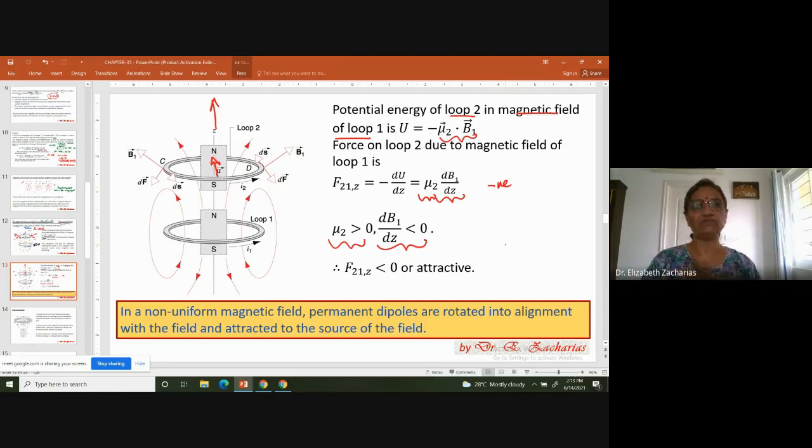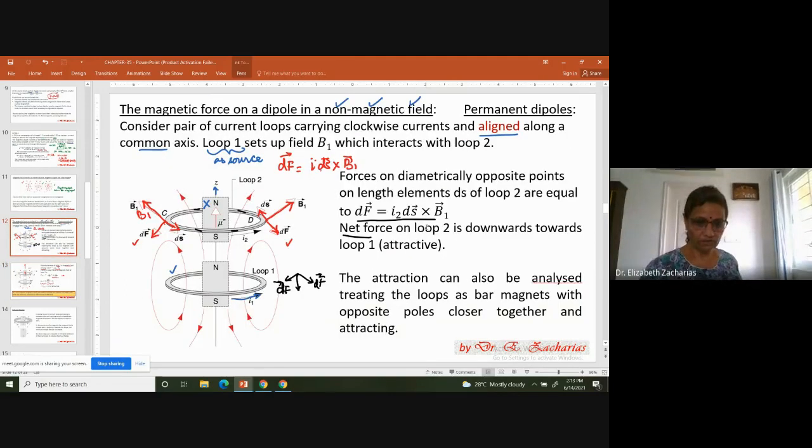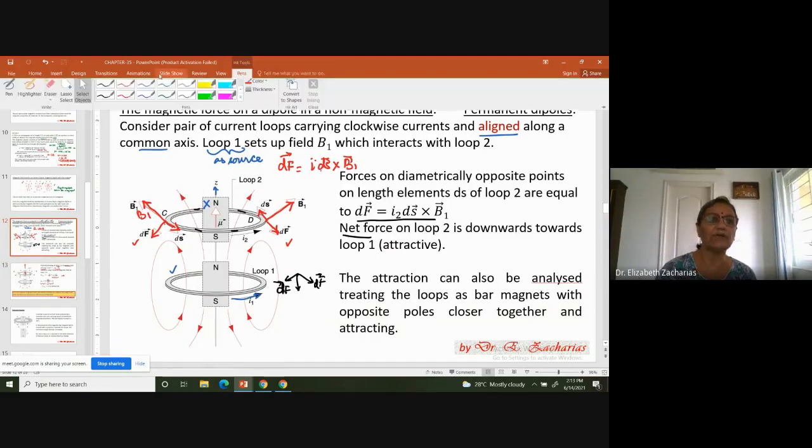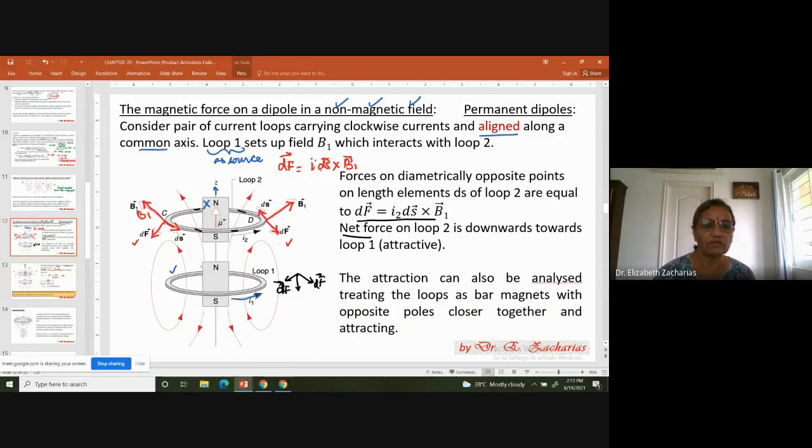Okay, one second, let me just finish up this. Now you look at this. You can also explain this attraction another way. This current loop behaves like a tiny magnet with its north pole up. Similarly, because the currents I1 and I2 are parallel, this one also behaves like a tiny bar magnet with the north pole up. So now look at this. The south pole is closer to this north pole. Therefore, there is a net attraction. So this is the way you can explain ferromagnetic interactions, or even paramagnetic for that matter.